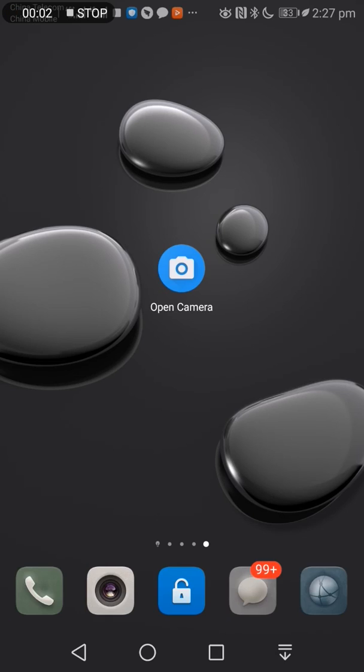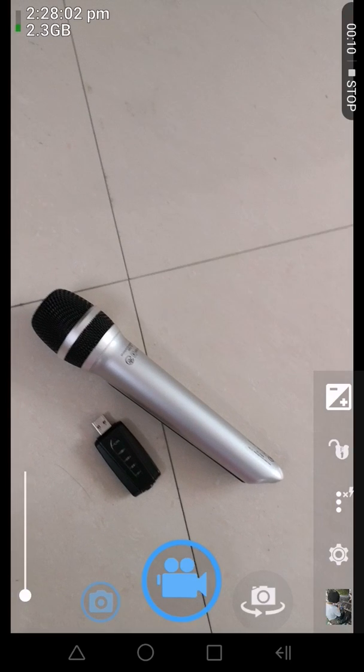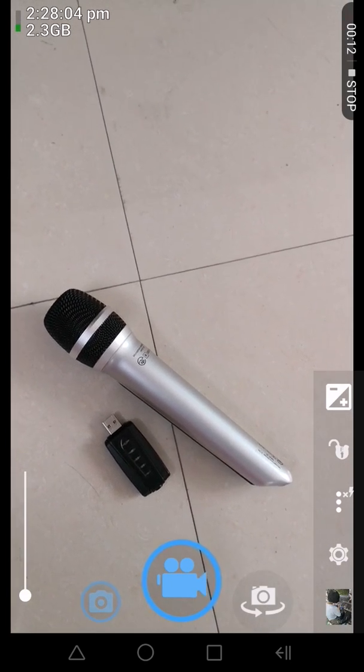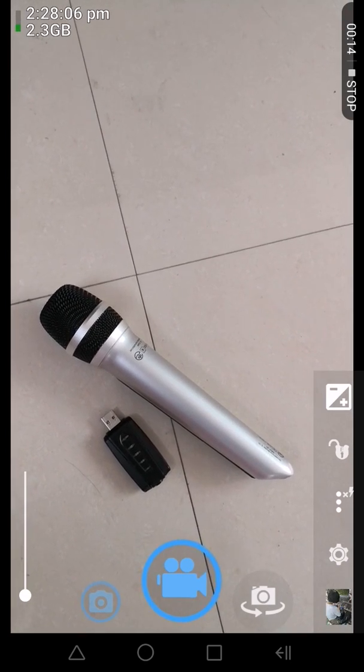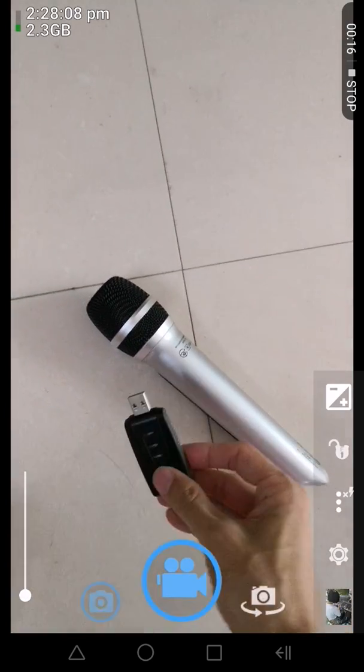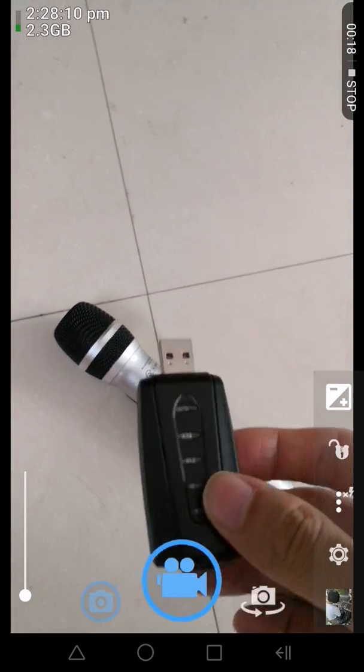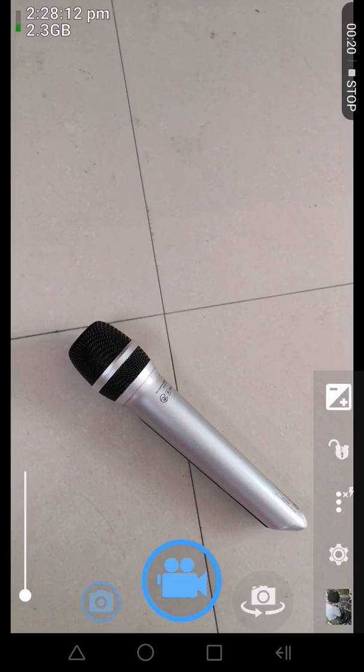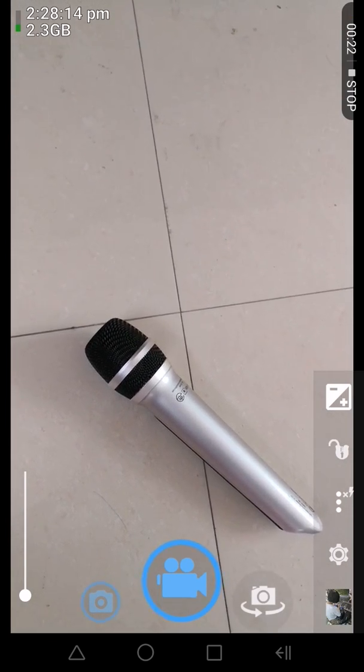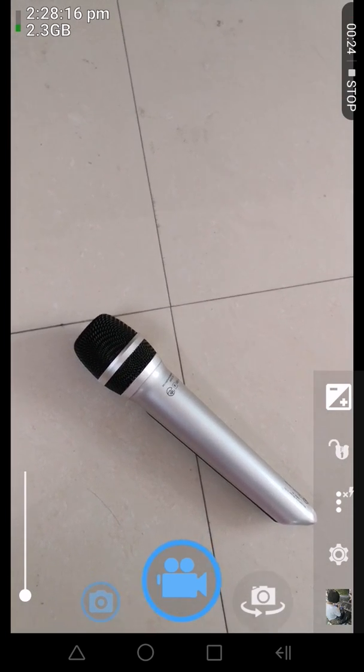Hello, first of all, download the app Open Camera from Google Play or elsewhere. Now I'm running the app Open Camera on Google Play. Connect this USB receiver to your cell phone via the included adapter,